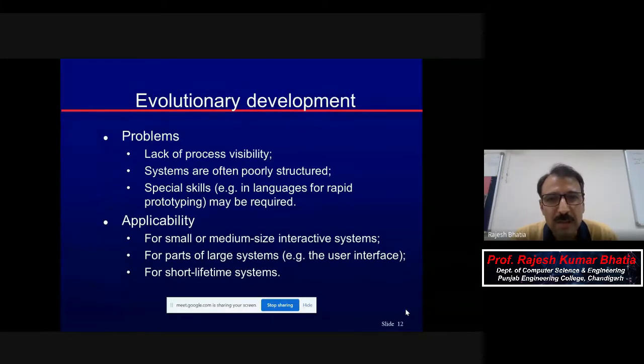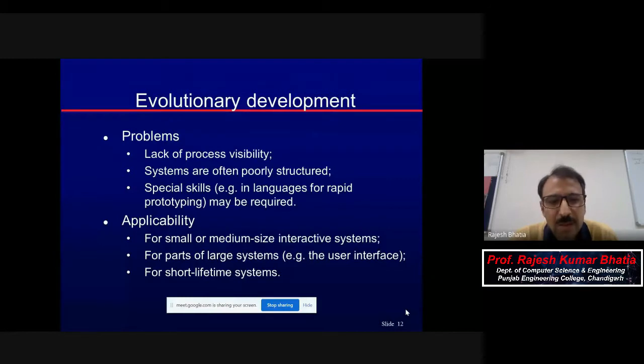Domain experts are responsible for determining the requirements. Then applicability: for small or medium size interactive systems, you can apply prototyping, and for parts of large systems, like user interface, in which maximum user interaction is required. For short lifetime systems, very small ones that you need to use for only 1 month, you need not go for huge documentation.